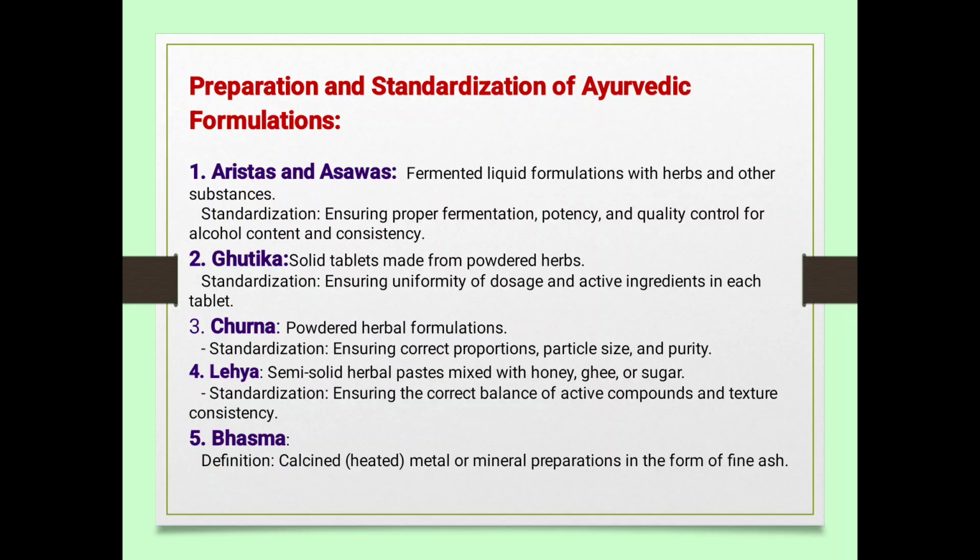Standardization means finding out the standard of those formulations. Gutika is a solid tablet made from powdered herbs. Churna is a powder herbal formulation. Leha is a semi-solid herbal paste mixed with honey, ghee or sugar. Bhasma is a calcinated, heated metal or mineral preparation in the form of fine ash.